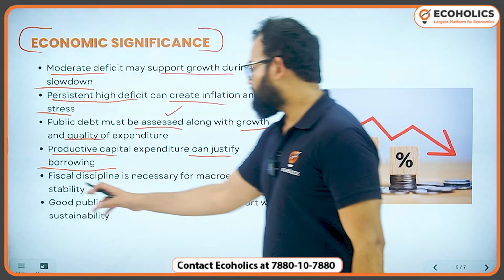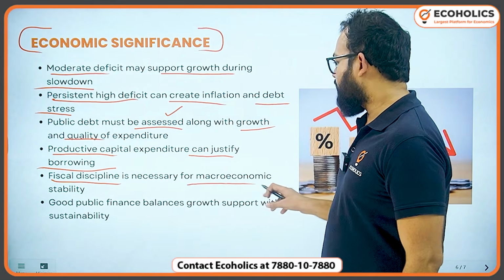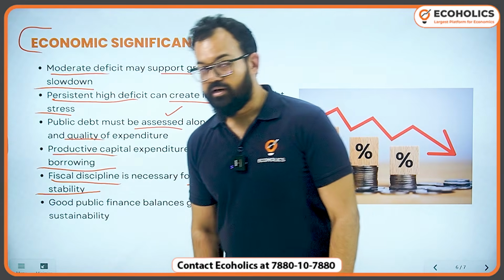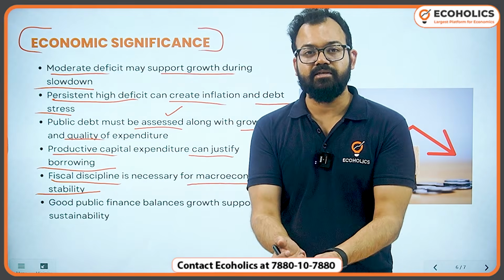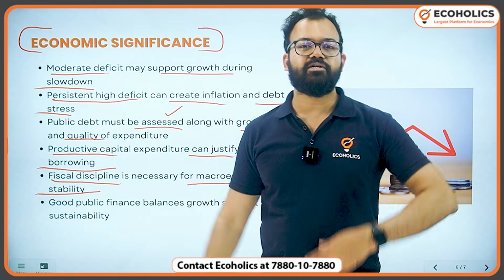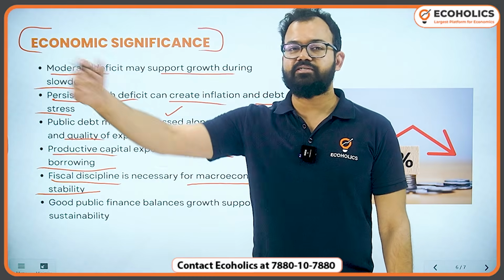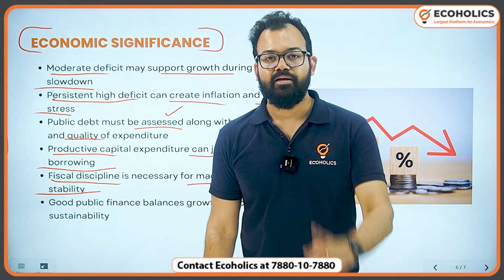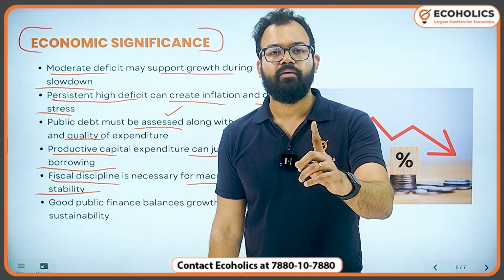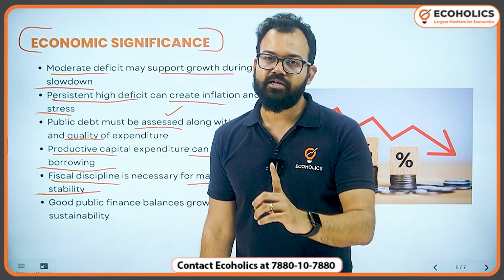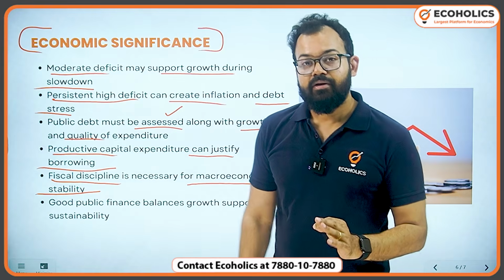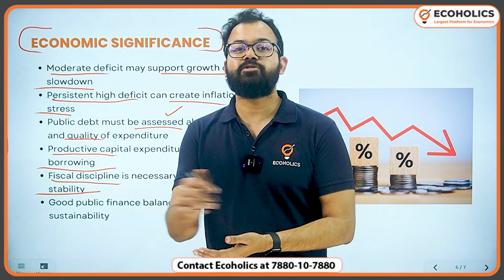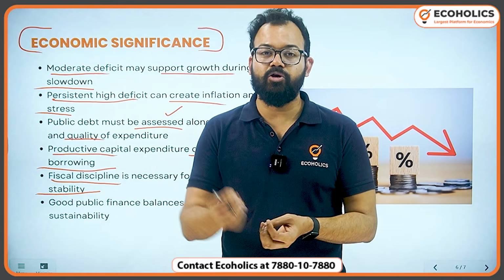Okay? Fiscal discipline is necessary for macroeconomic stability. Government is having fiscal discipline. That's why we cannot criticize. If current account deficit is also there, fiscal deficit is also there, and government is investing in making a new parliamentary building, then that's a problem. Like for example, rupee was depreciating in the month of November. And in the month of November 2025, the depreciating rupee helped exporters get more value because of tariff.